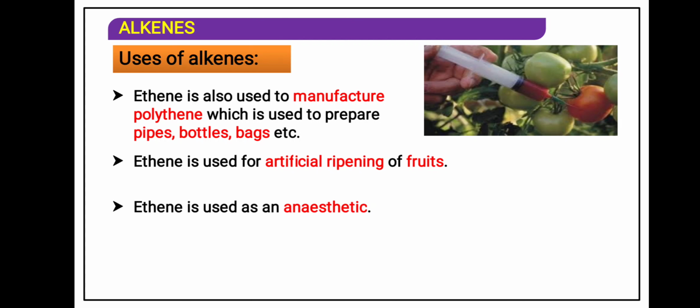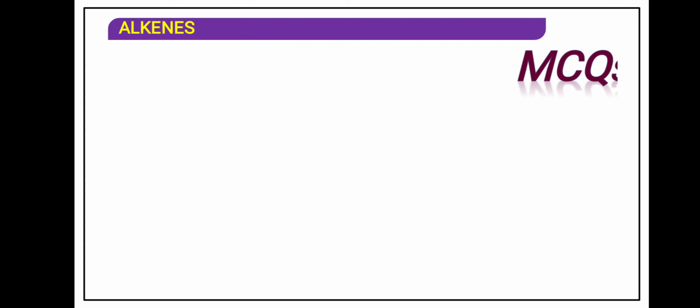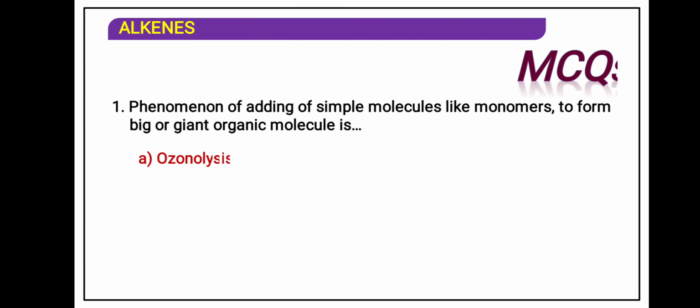Ethene is also used as an anesthetic to bring about unconsciousness. Ethene is used in the preparation of mustard gas, also said to be a war gas. This is the molecular formula: CH2 bond CH2, CH2 bond CH2, Cl at either end, in between there is sulfur. A simple molecule like a monomer forming a big one is said to be a polymer.